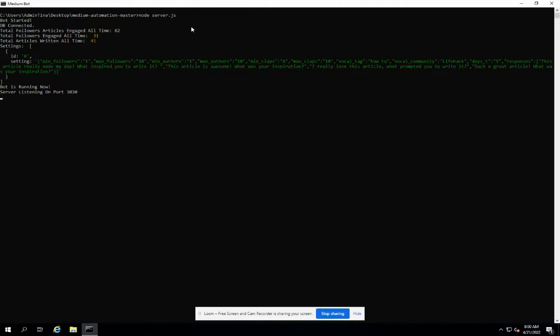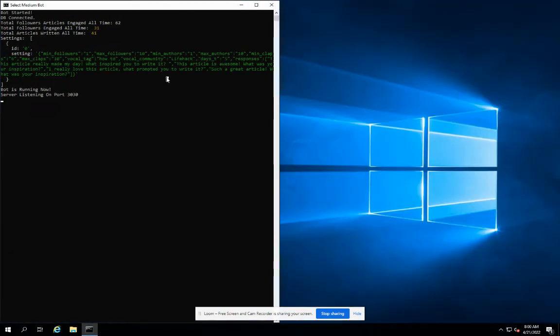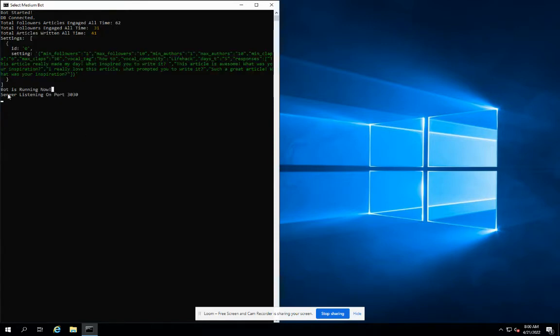This is the bot. We are hosting it on a Windows server. As you can see, the bot is running and has started. It is connected to the database, and it is saying we have engaged with 62 articles all time. We have engaged with 31 followers all time, and we have created 41 drafts till now, and these are the settings in JSON format. The engagement bot is running now, and the server has started listening on port 3030.